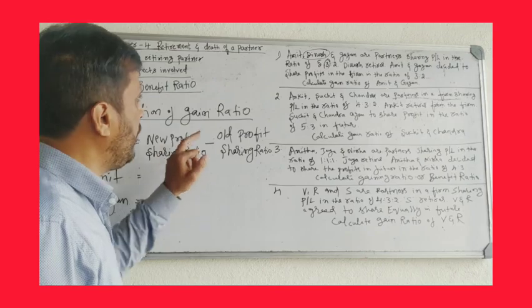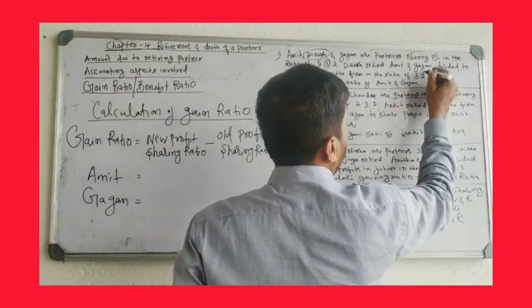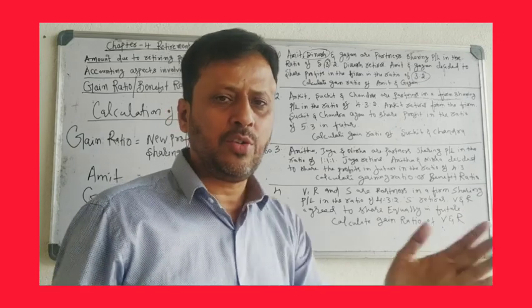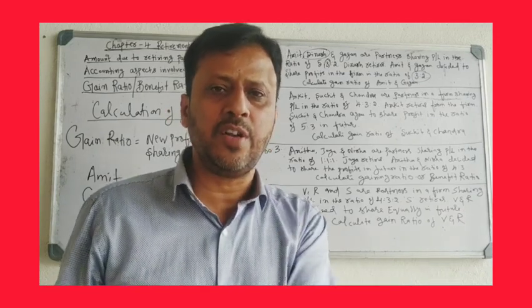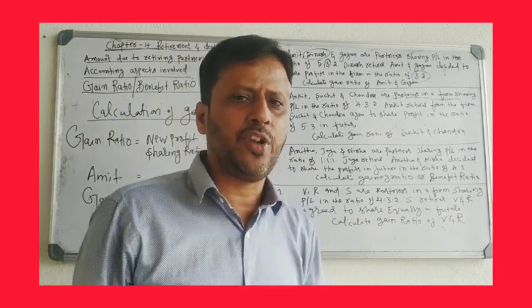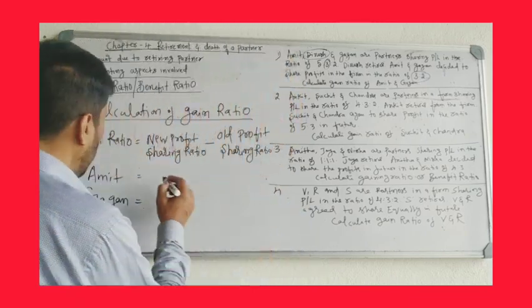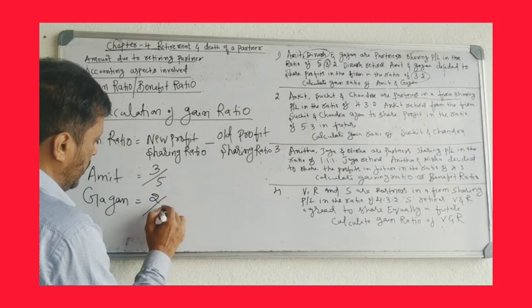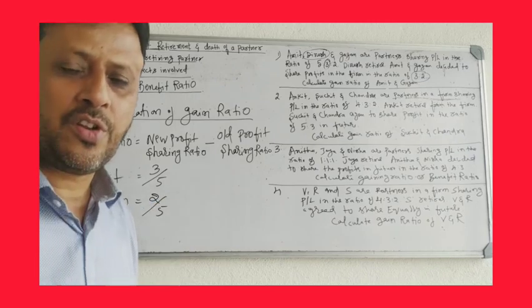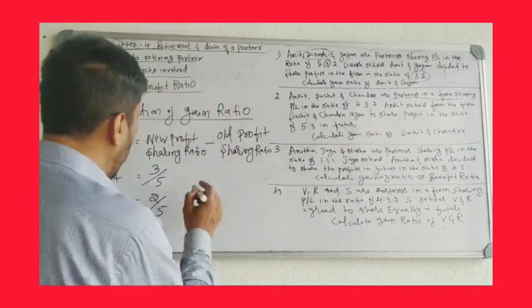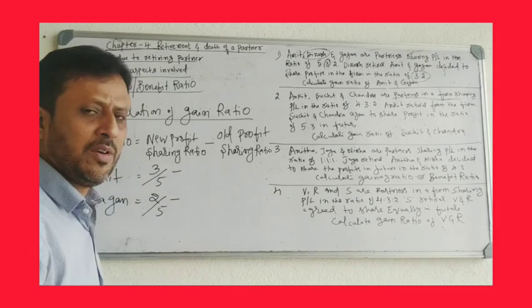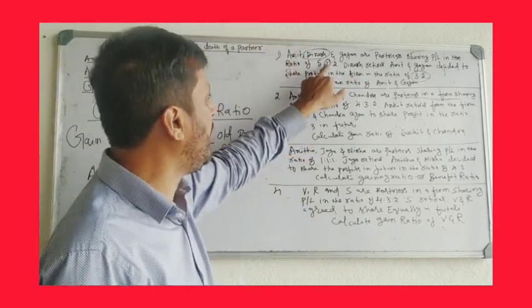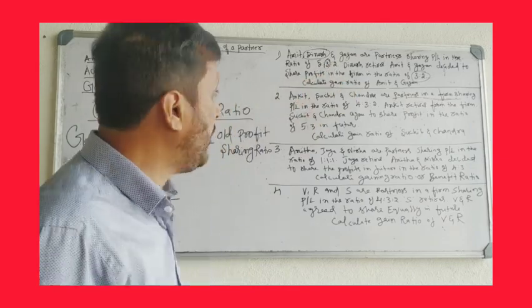This is the new profit sharing ratio, 3:2. After retirement of Dinesh, who is left in the new firm? Amit and Gagan. So Amit and Gagan's new profit sharing ratio is 3:2. That means Amit 3, total 5, Gagan 2, total 5. Minus the old profit sharing ratio. 5:3:2 is the old profit sharing ratio.